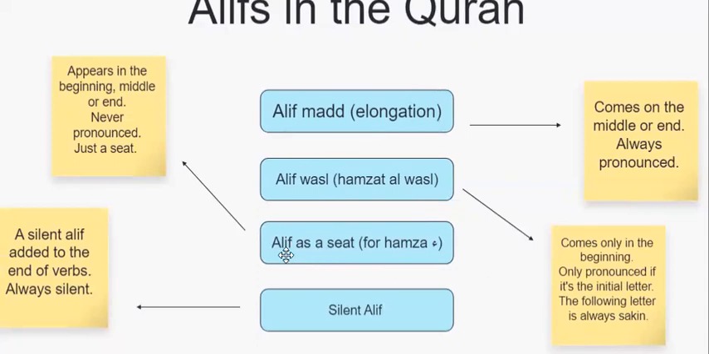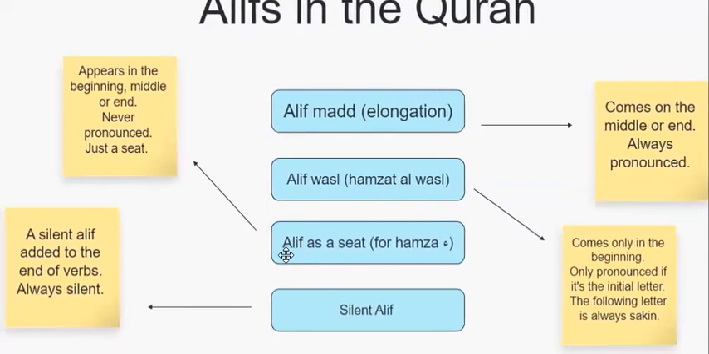Alif also comes as a seat. It doesn't make any sound. It's just a seat for Hamza, and the focus here is on Hamza. Hamza is like any other letter. It comes in the beginning, middle, or end, so the alif will serve it anywhere. It can come anywhere in the word, but it is never pronounced. Why? Because it is just a seat.